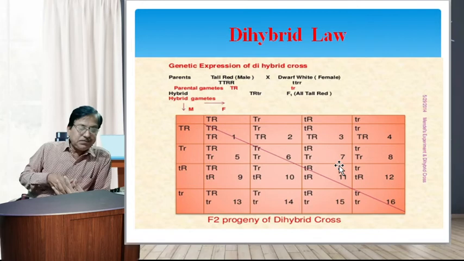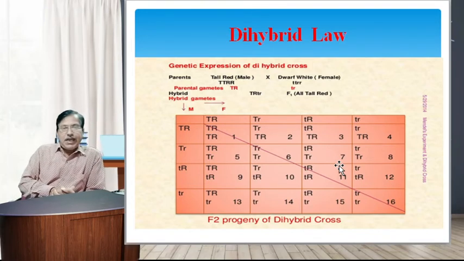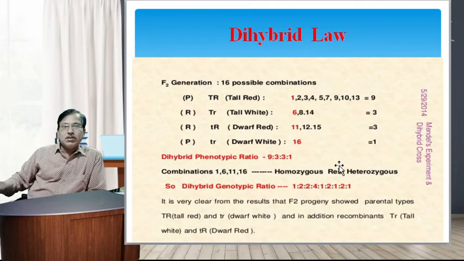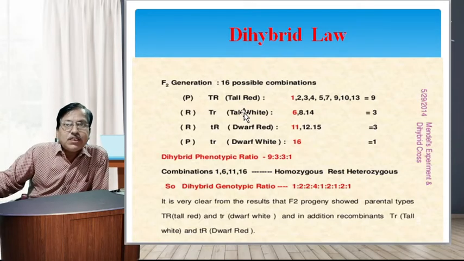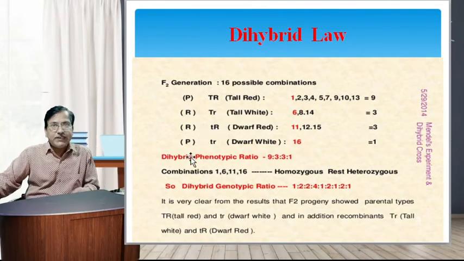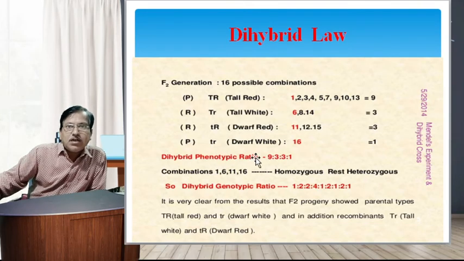In genetic variation, the ratio of 9:3:3:1 is indicated in the dihybrid cross. So this is the ratio obtained by the dihybrid law. We already discussed the 16 possible combinations in the F2 generation in the four points. That is, capital T small r tall red, capital T small r tall white, small t capital R dark red, capital T small small t small r dark white.